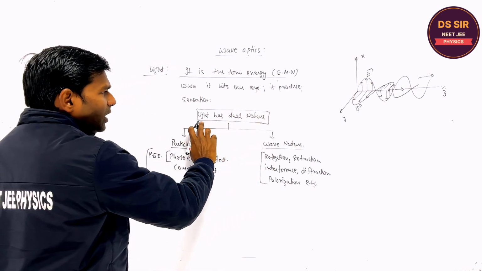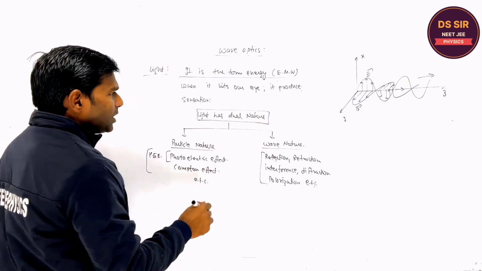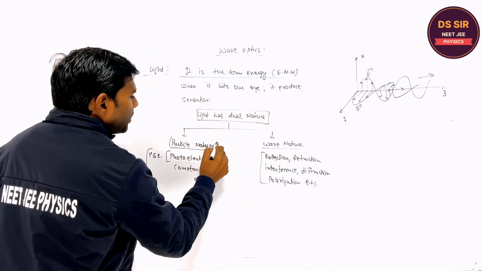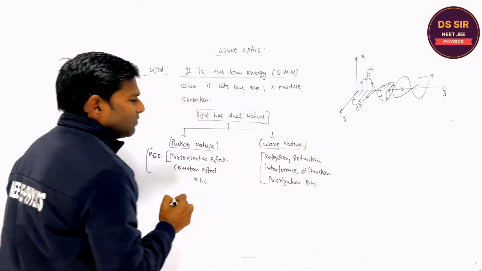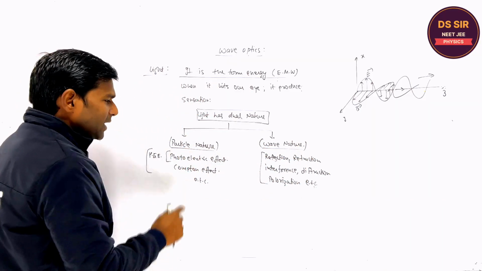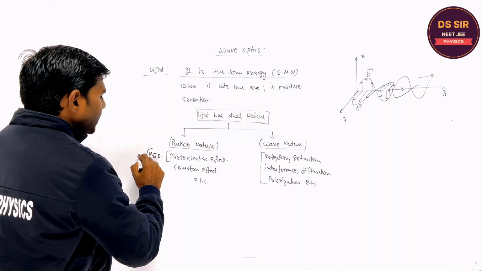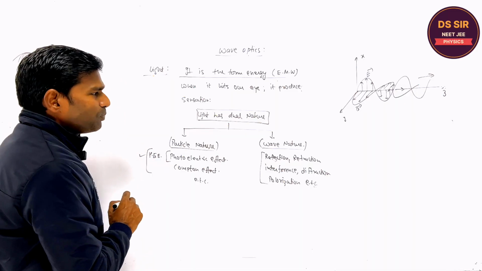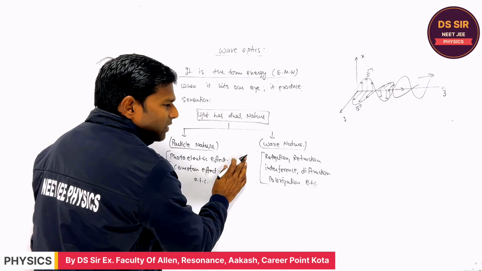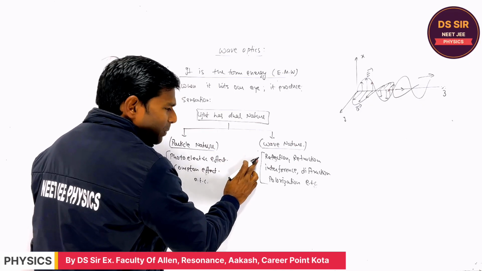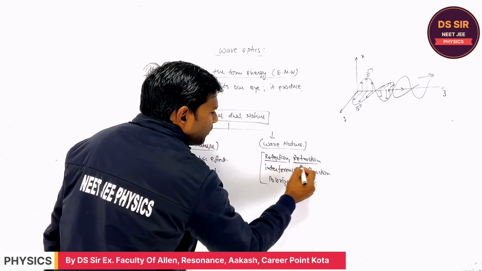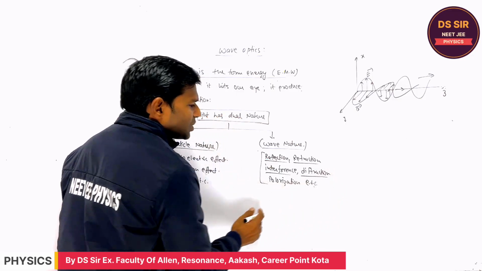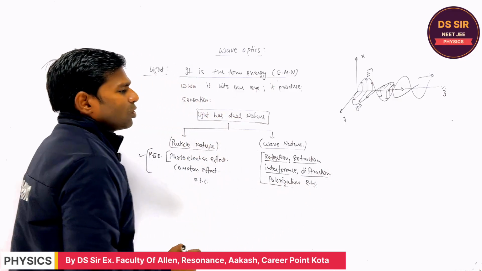Light has a dual nature. It means it can behave as a particle as well as a wave. On the basis of the particle nature, we can explain the photoelectric effect and the Compton effect in modern physics. On the basis of the wave nature, we will explain reflection, refraction, interference, diffraction, and polarization also.